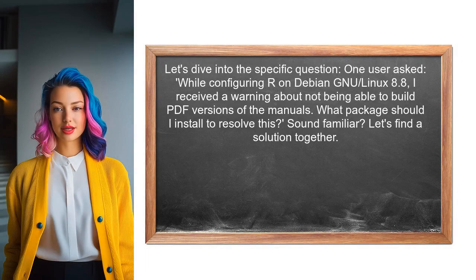Let's dive into the specific question at hand. One user recently asked, while configuring R on Debian GNU/Linux 8.8, I received a warning about not being able to build PDF versions of the manuals. What package should I install to resolve this? Sound familiar? Let's find a solution together.